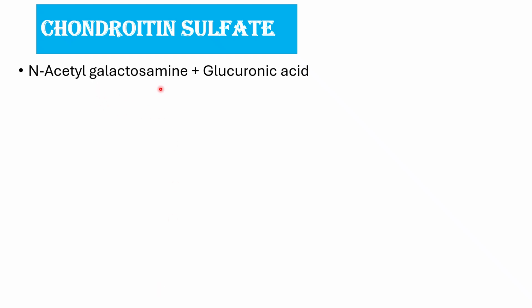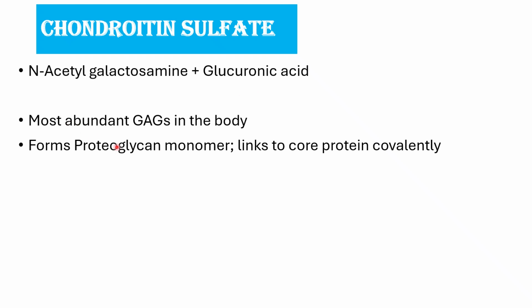We shall discuss the next glycosaminoglycan, that is chondroitin sulfate. Chondroitin sulfate is made up of N-acetyl galactosamine and glucuronic acid. It is the most abundant GAG in the body. It forms proteoglycan monomer and it links to protein covalently. Whereas hyaluronic acid, which we previously discussed, doesn't form proteoglycan monomer and the linkage to protein is not covalent.